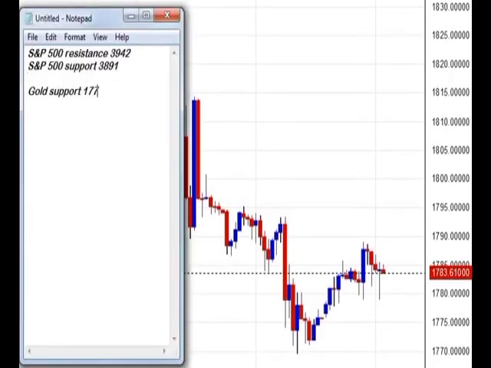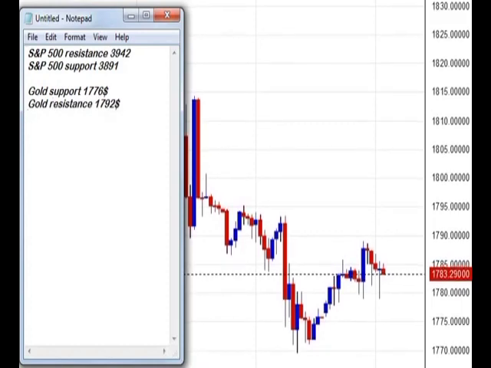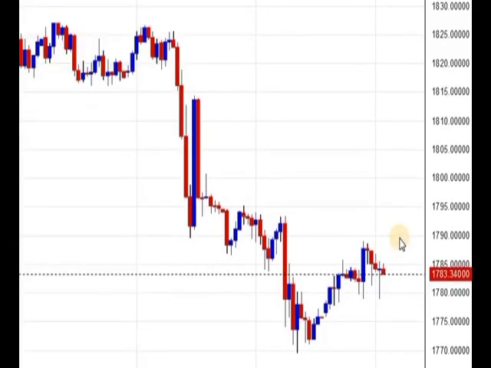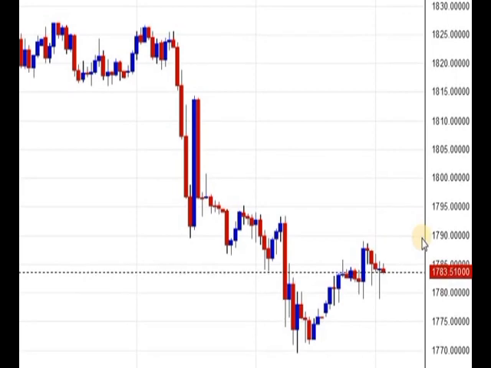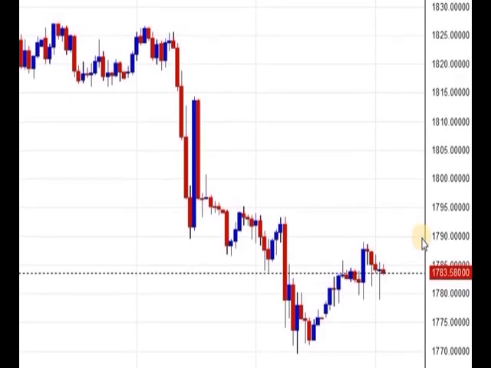Let's have a look at resistance and support. Gold support stands at $1776. Gold resistance stands at $1792. Currently gold is in positive zone, so avoid going for sell, but major buying will come once gold breaks 1792. So if you are looking to buy, then you should wait for unemployment claims and market to break 1792. Once gold breaks 1792 and manage to sustain above that level, then expect gold to test around 1800 and 1820.